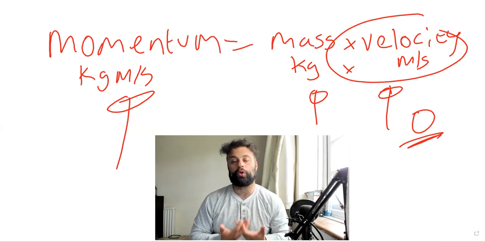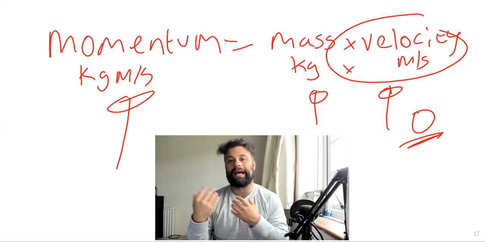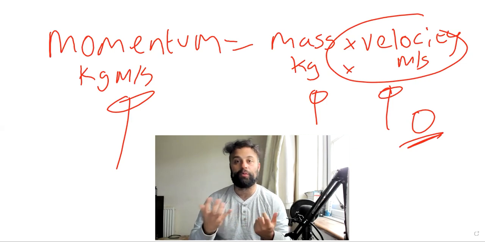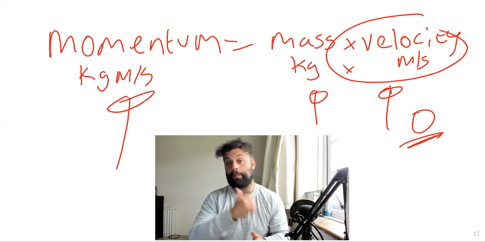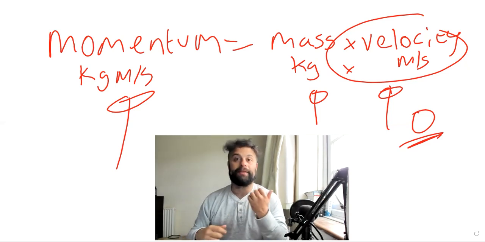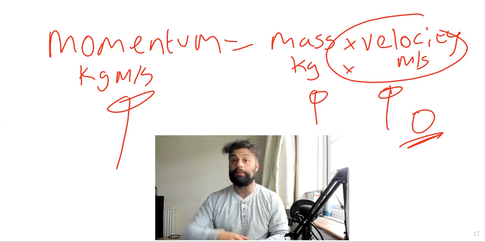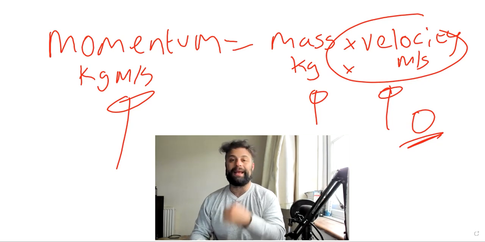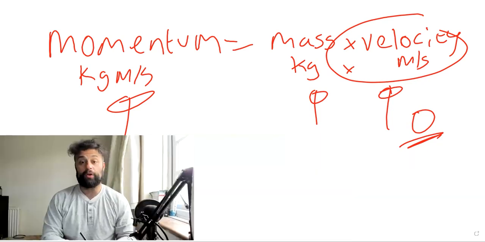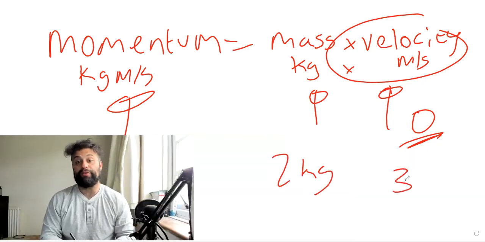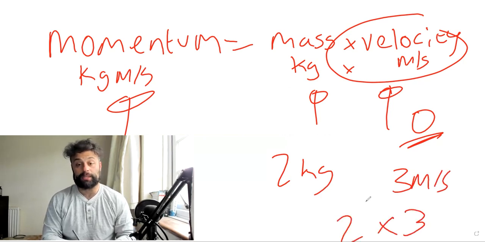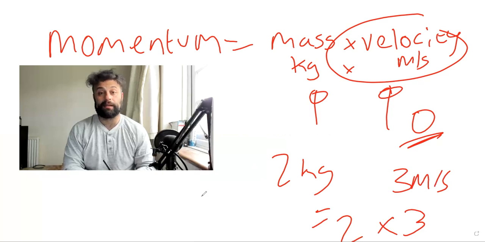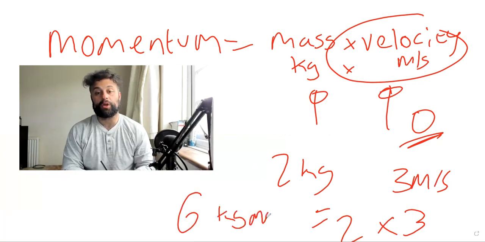Momentum is a vector quantity, so it has size and it has direction. That's why you need to be careful with the velocity. You have to take into consideration that velocity will be positive in one direction and negative in the other direction. So momentum could be positive in one direction and negative in the other direction. If I had an object that's 2 kilograms traveling 3 meters per second, its momentum is going to be mass times velocity, which is equal to 6. And that is kilogram meters per second.